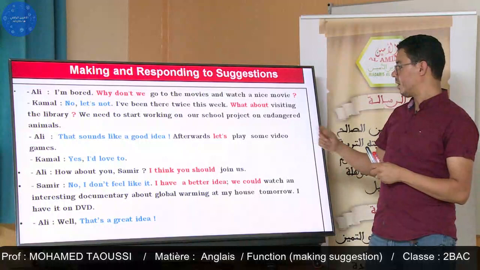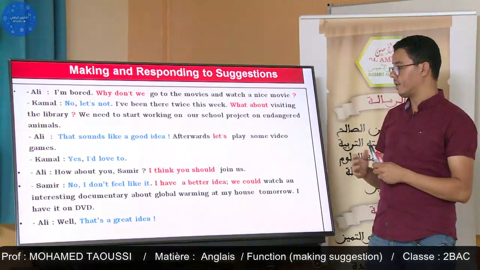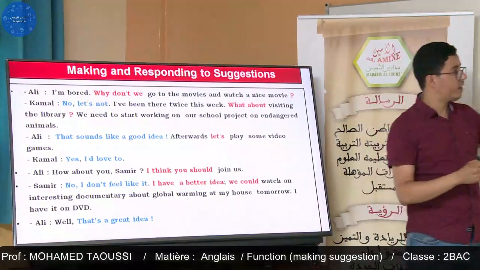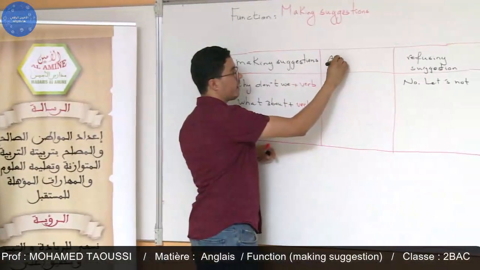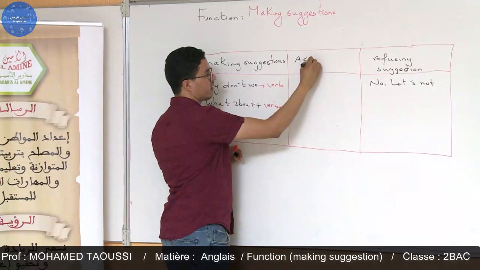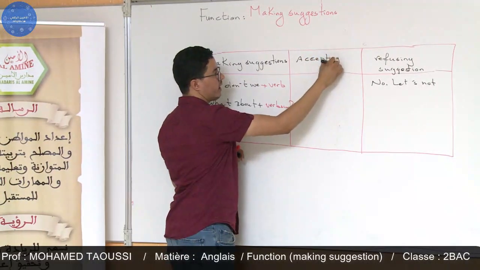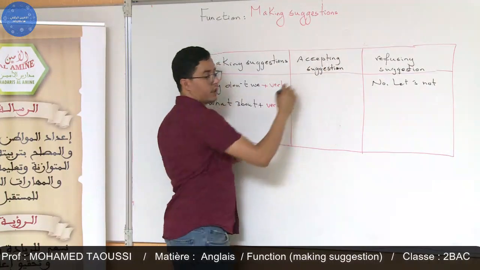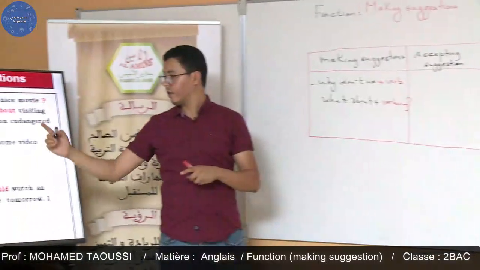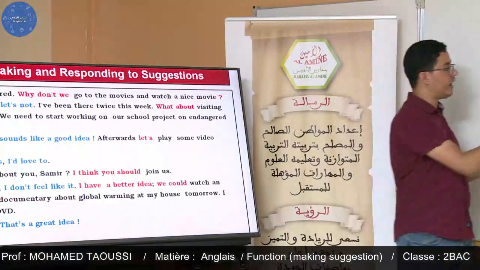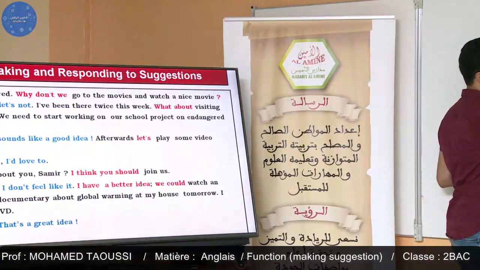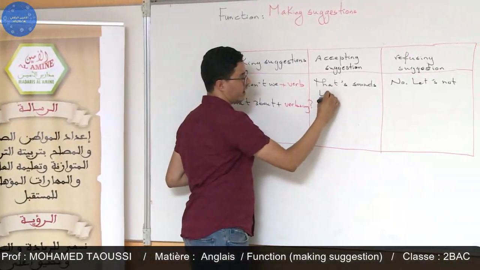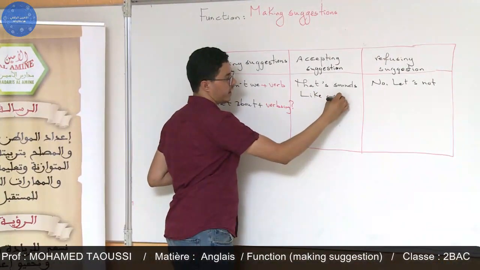Good. After that, Kamal suggests visiting the library for doing a school project about endangered animals. So Ali accepts Kamal's suggestion. So we can see here refusing, and we can see here accepting suggestion. To accept a suggestion, he said, that sounds like a good idea.